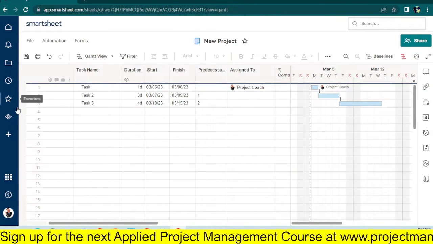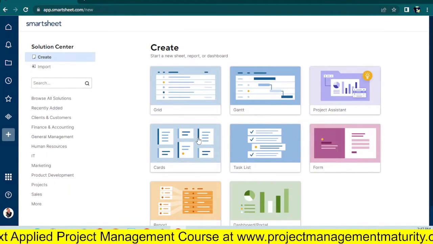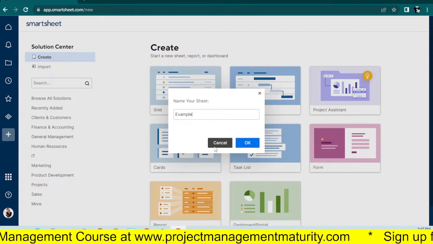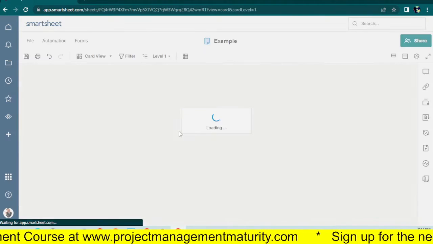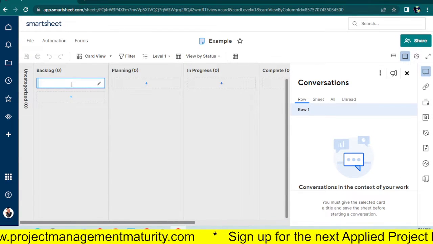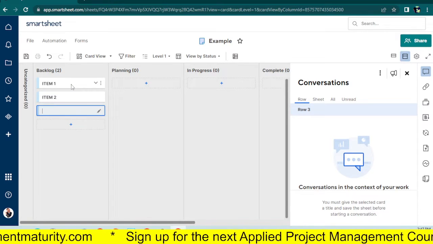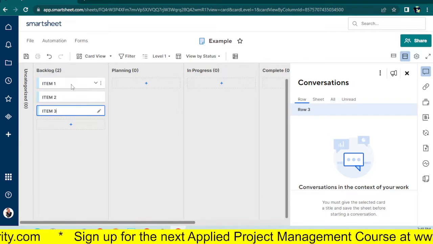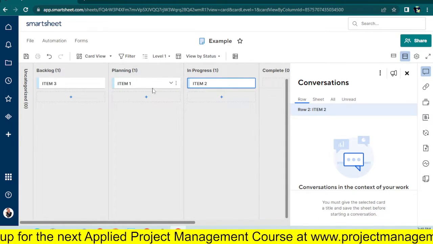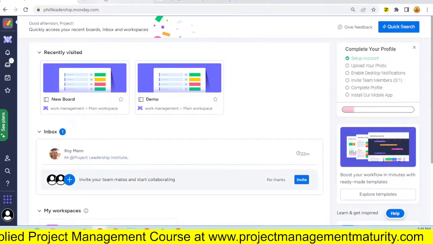Again, if I wanted to do something else, wanted to maybe use a Kanban kind of view, all I need to do is click on cards. It opens up a template, and all I need to do is begin populating the backlog. Simple as that. Very straightforward, very accessible. And just click and drag as you begin to get stuff done. It's that simple. So my friend, that's my quick view of all these software tools.